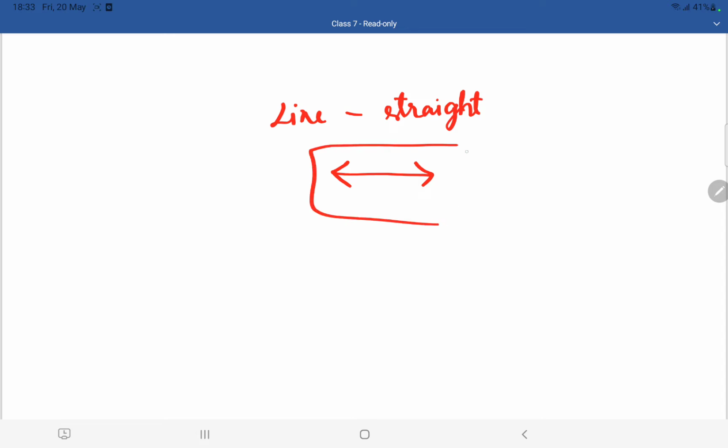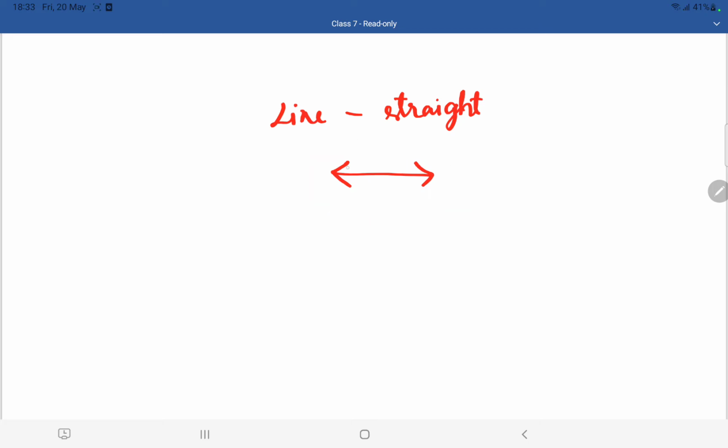We already know that a line is straight. It is not curved. A line is straight, we all know this. And a line extends in both directions infinitely. If you just see here, this is what is called a line. This is a line. Okay. So here, this particular thing is known as a line.